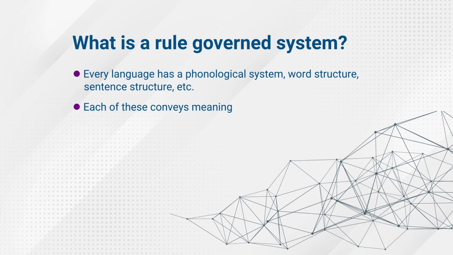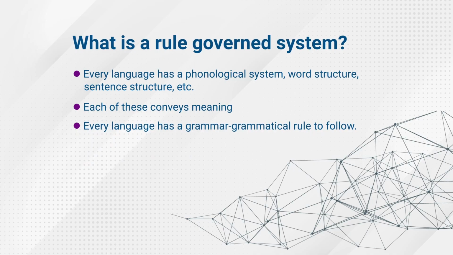Besides this, every language has a grammar. And what is that grammar? Every language has grammatical rules to follow. When we speak wrong English or wrong Hindi or our own mother tongue Tamil, we say, no, you have not said it correctly. So the rules have to be followed. That is why we say language is a rule governed system.